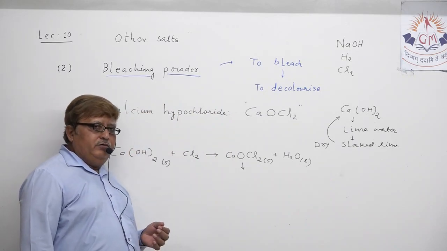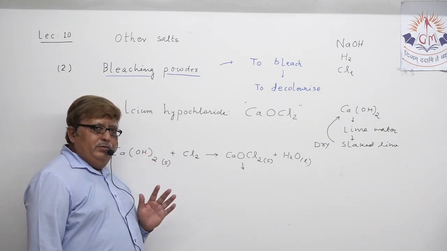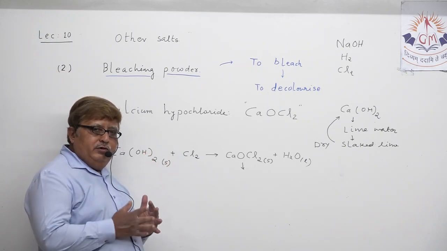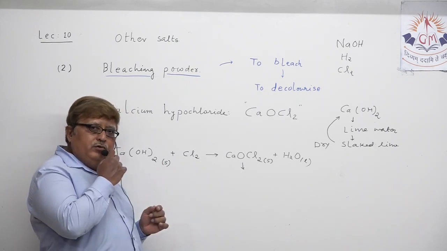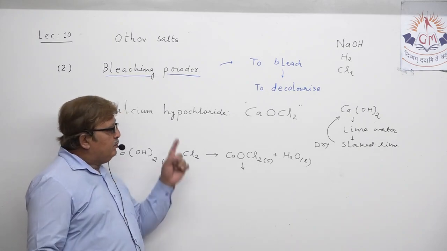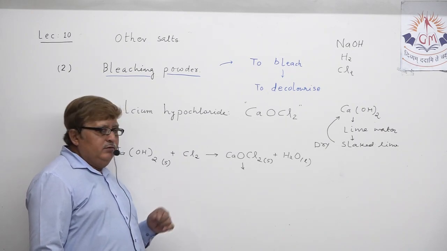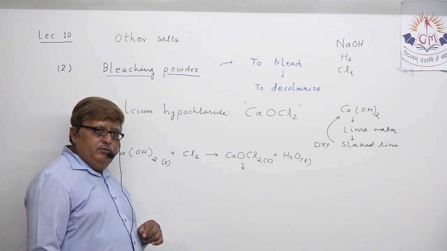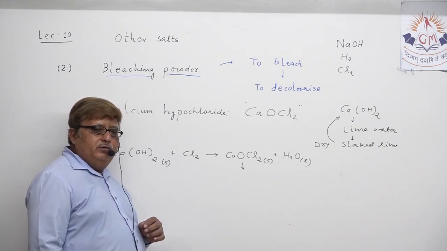As far as the short note is concerned, you have to be very sure about some of the facts which you need to write. First, you should know the correct formula and correct chemical equation. The formula of bleaching powder, known as calcium hypochlorite, is CaOCl2. How is bleaching powder produced?